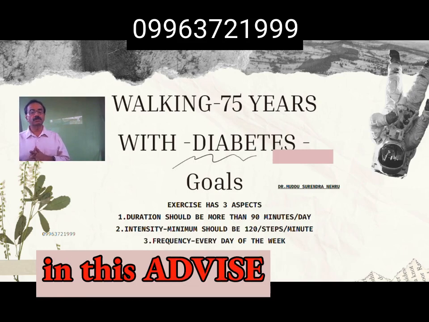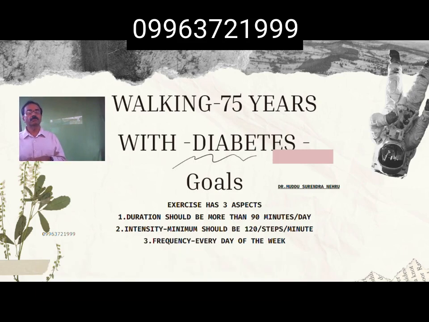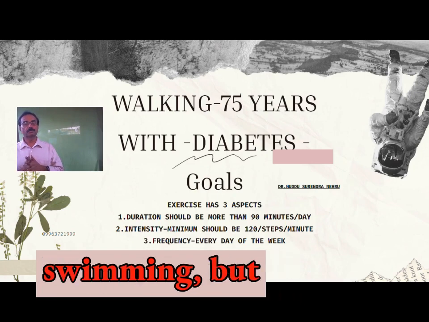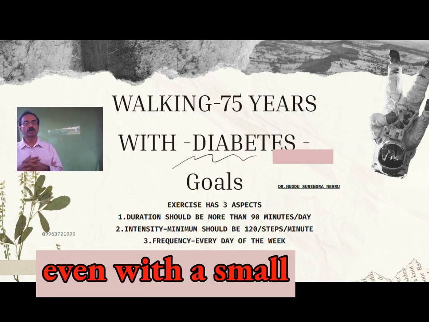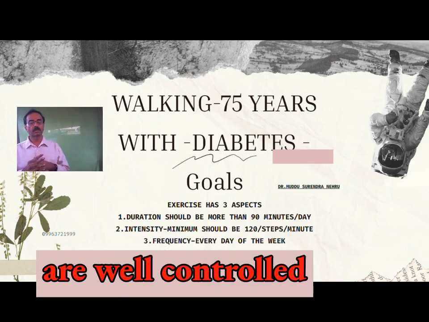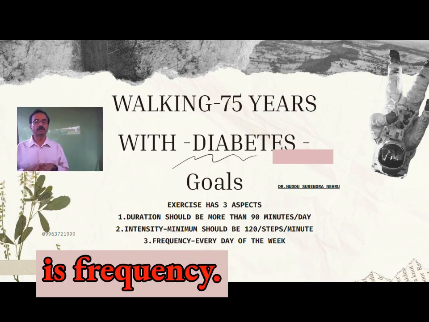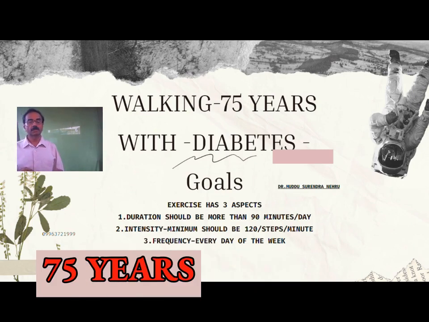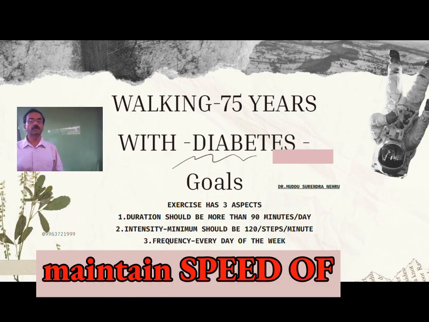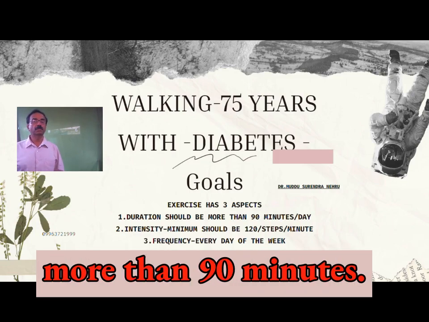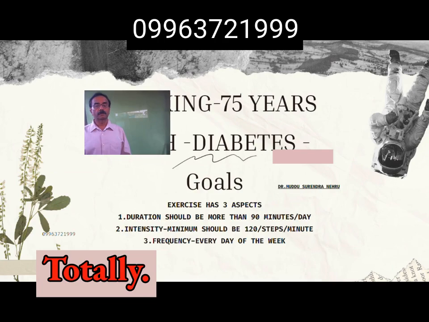So in this age group, we don't advise moderate to vigorous physical activity or vigorous activity like jogging and swimming, but even with a small amount of movement, the blood sugars are well controlled. And the important thing is frequency. 3 times they have to walk at the age of 75 years, and they should maintain the intensity of 120 steps per minute. And the duration should not be more than 90 minutes totally.